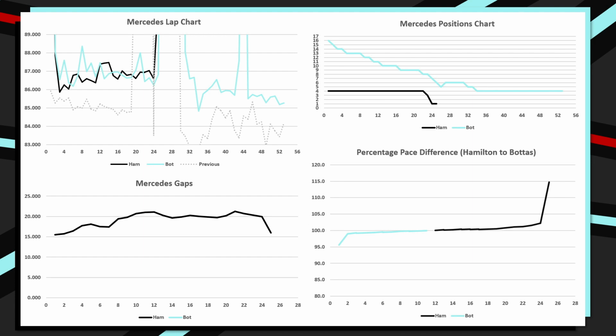Then in the top right, we can see the positions chart as well, and we can see Valtteri Bottas's climb through that leaderboard. And then in the bottom right, we have the percentage pace difference. So this percentage pace difference takes all of Lewis Hamilton's lap times and will divide them all by Valtteri Bottas's lap times. Obviously, Hamilton ended up retiring halfway through this race, so we only end up taking the first 25 laps of Valtteri Bottas's tally. These divisions are then converted into percentages, and then any percentage that is over 100 is when Lewis Hamilton is going faster, then any percentage below 100 is when Valtteri Bottas is going faster.